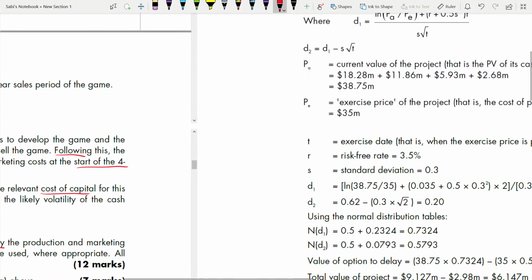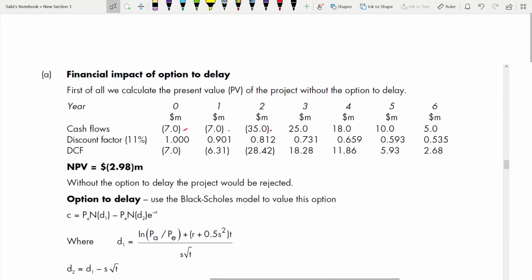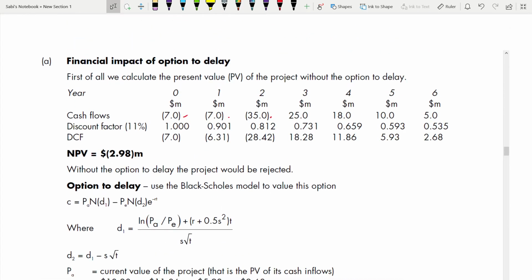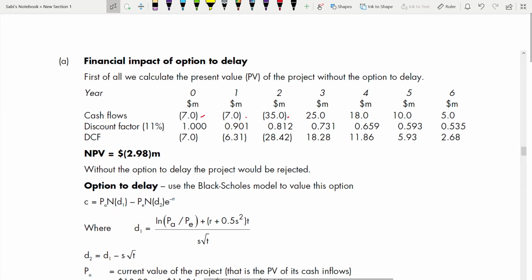Outflows will be there. This could be quite confusing because most of you might start with 25 first. But don't forget about the 7 million for year 0 and 1, and then 35 million, which are cash outflows, and then we have all inflows. Discount factor, cost of capital is 11%, and we get a net present value of negative.